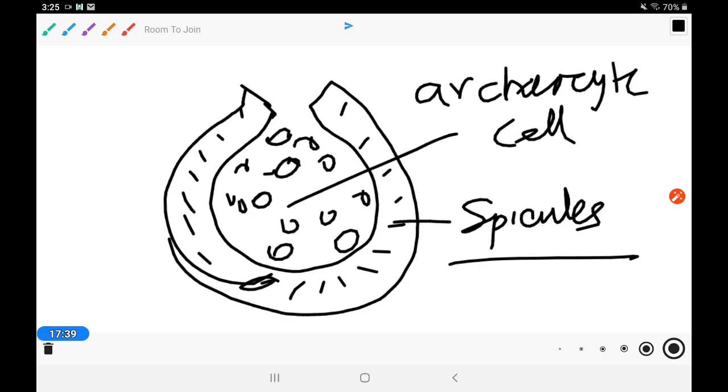So this is found in sponge, inside the body, and when the condition is favorable, they can come out. We can see it in the book's diagram also.